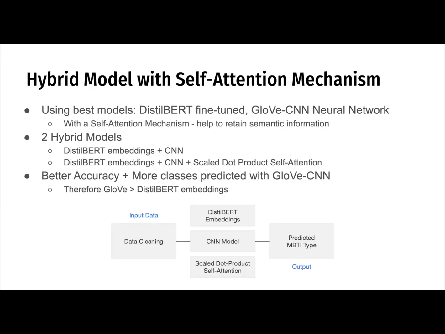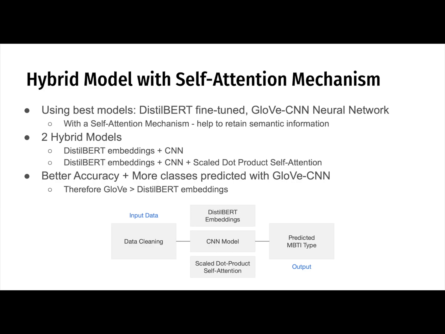Lastly, the final approach used is a hybrid self-attention model. In previous experiments, DistilBERT had the best results using transfer learning, and the pure GloVe CNN model performed the best on the neural network. Using a hybrid of both models, DistilBERT embeddings will be used on the CNN model. And in addition, a self-attention mechanism is applied to help retain semantic information. The illustration of the hybrid model is shown in the image below.